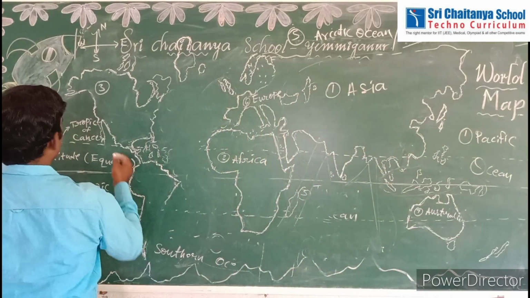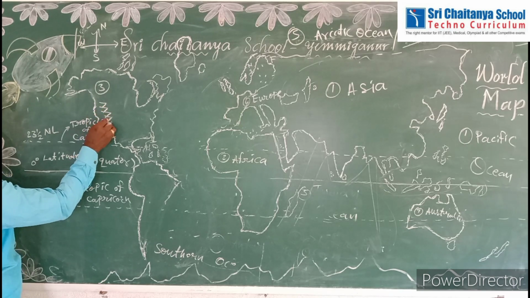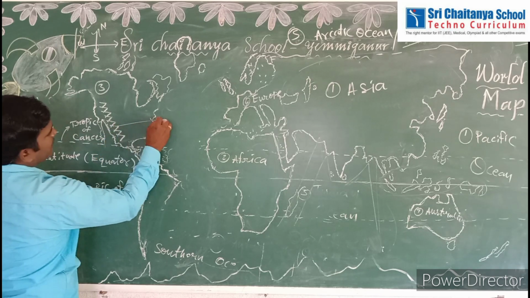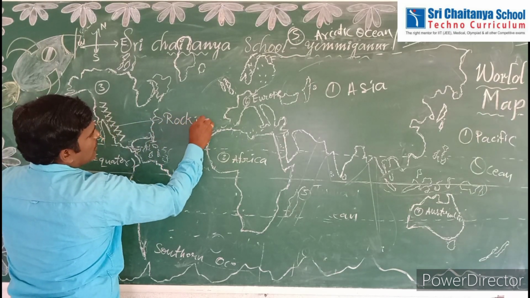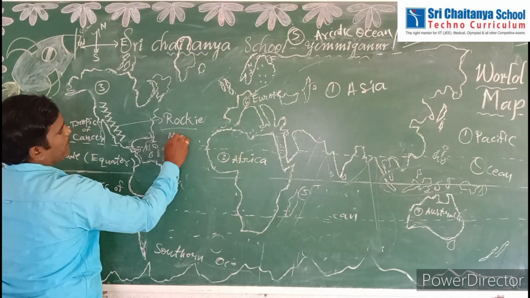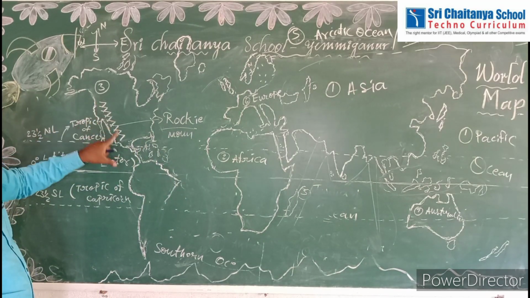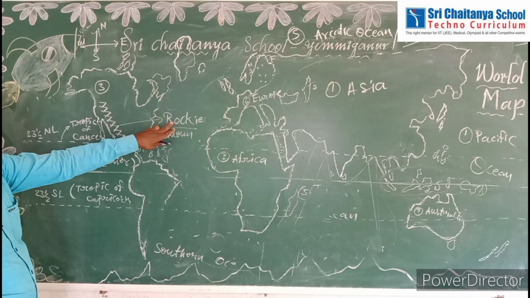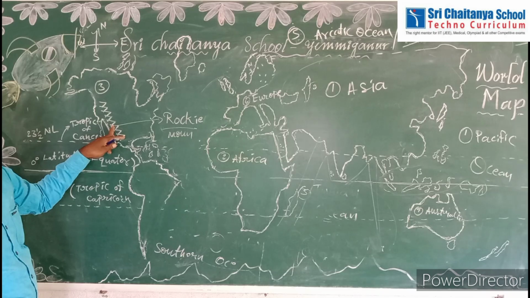Now see, the Rocky Mountains. If you cross mountains, you have to show a symbol like this. So these are the Rocky Mountains, located in North America. They extend from here to here. So North America has important mountains, the Rocky Mountains. This is also a best example of Fold Mountains.